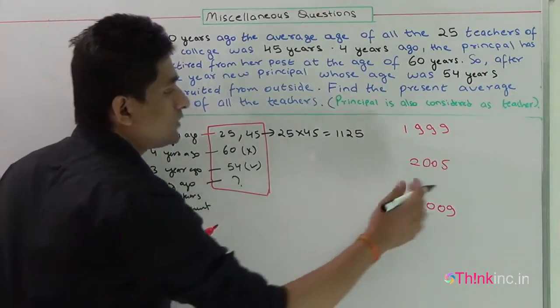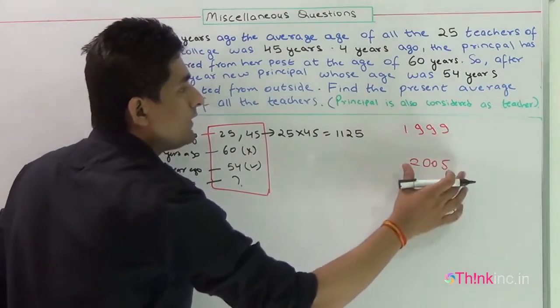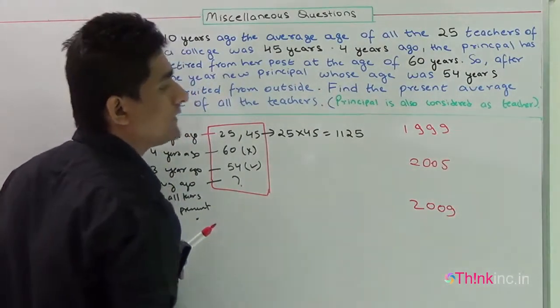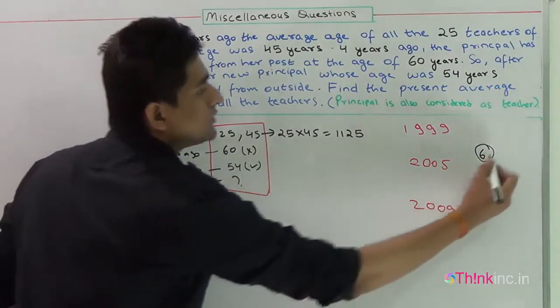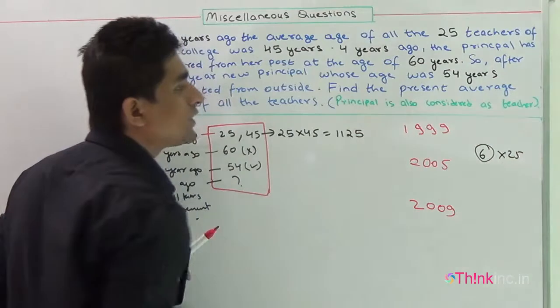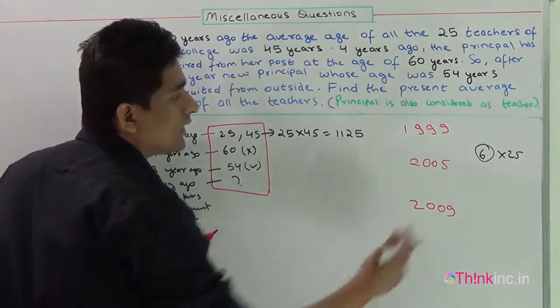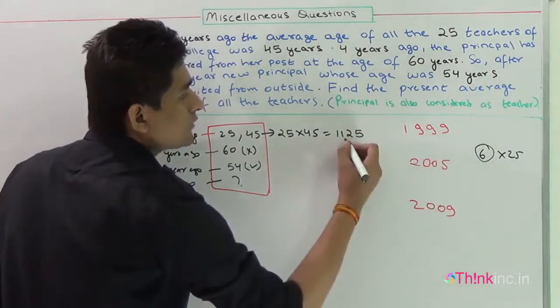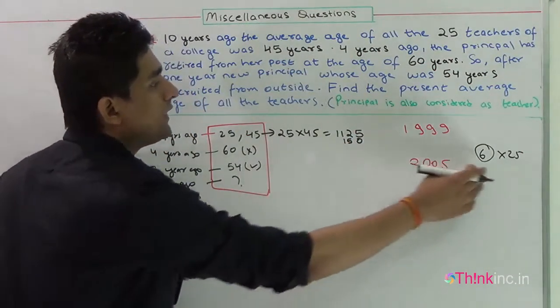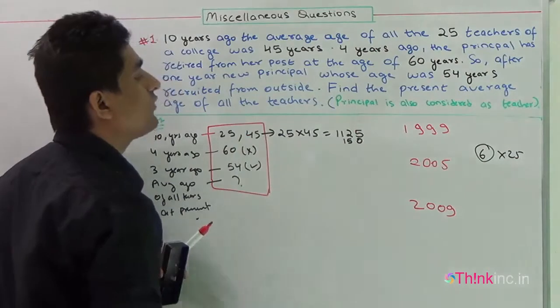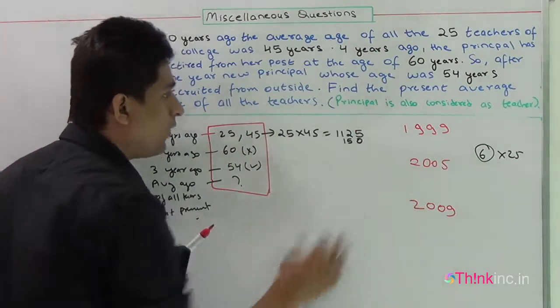The time between 1999 and 2005 is 6 years, and there were 25 teachers, so the age of each teacher will increase by 6 years. So the net change in the sum of the age of all the teachers will be 6 into 25, that is 150.